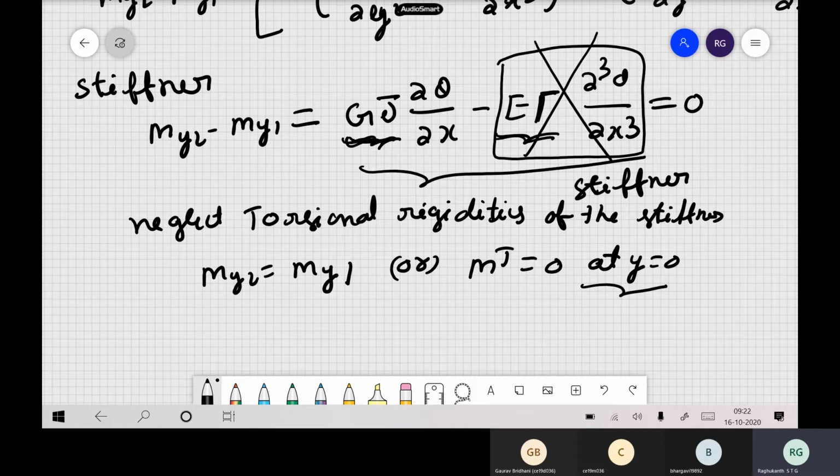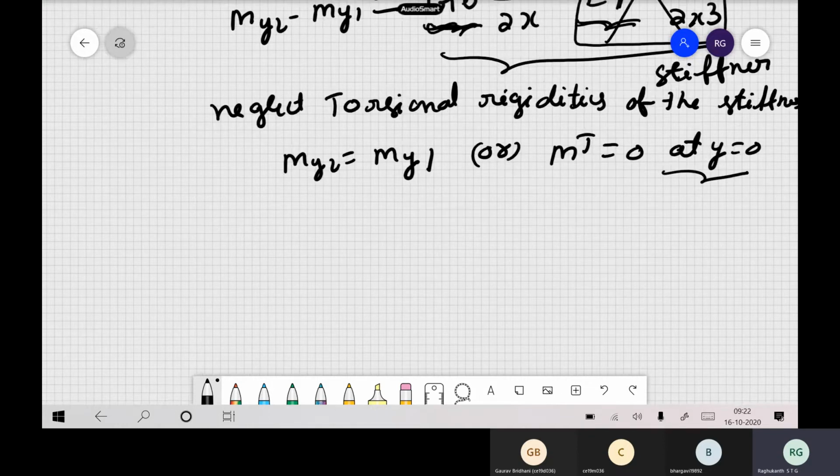Generally, in the analysis of stiffeners for ordinary plate girders and others, these things are neglected. Assuming that the stiffener has only EI, while GJ, the warping rigidity and shear rigidity are very very small, we neglect them in most of the calculations. But the EI term will be included in our calculations. So now, these are the boundary conditions.